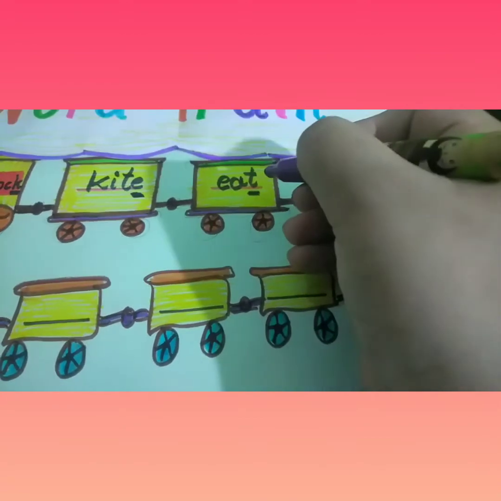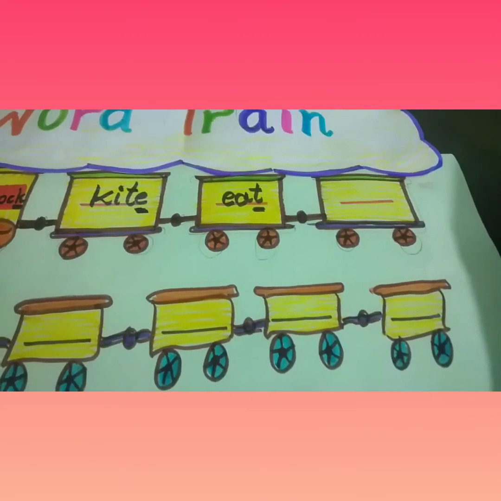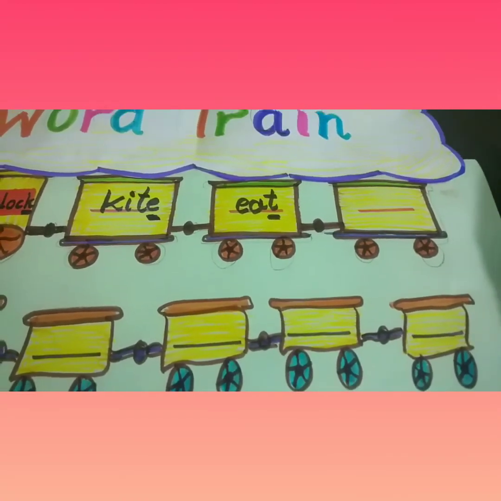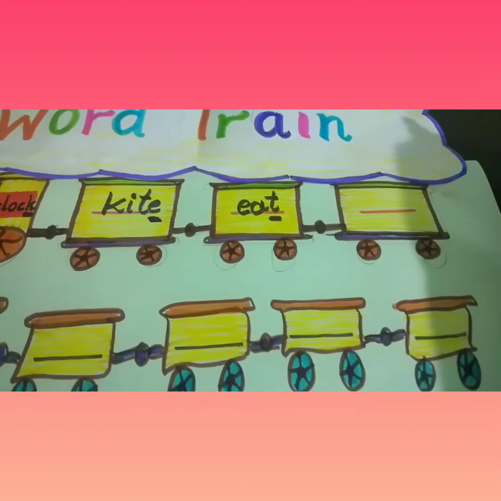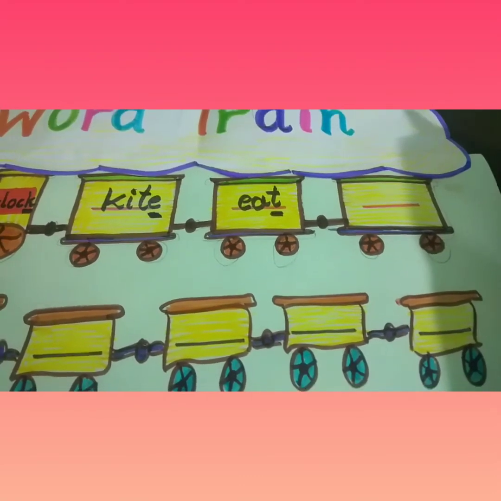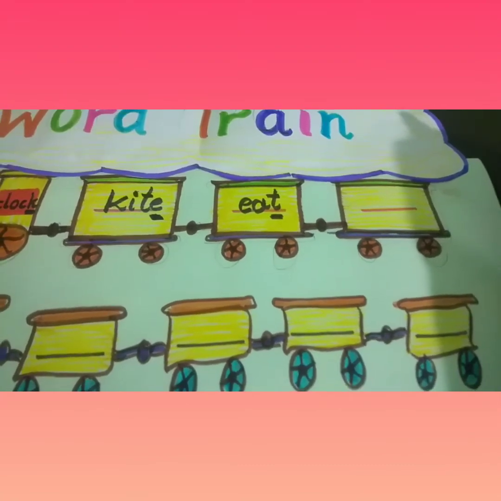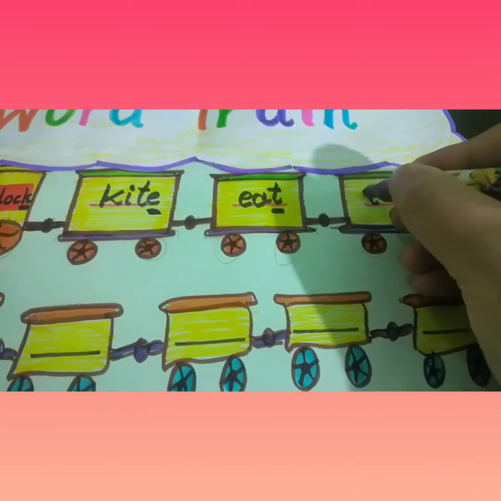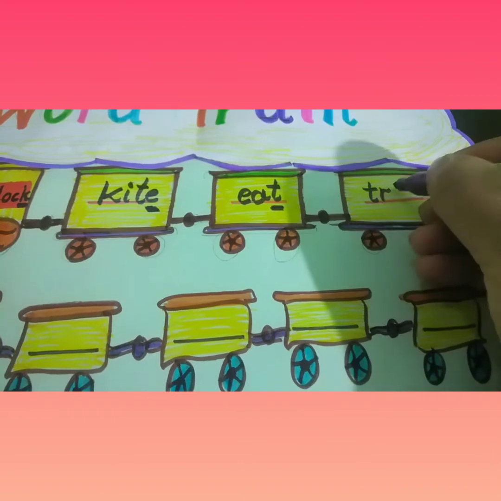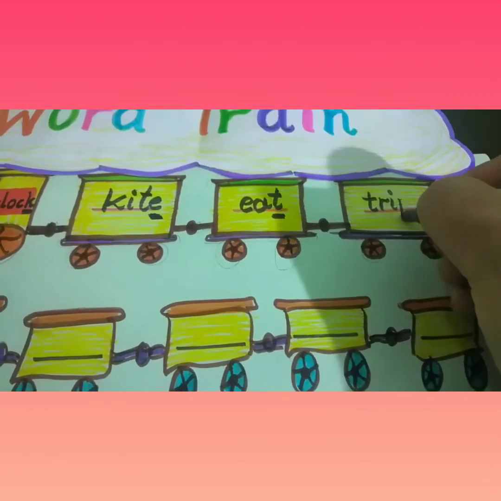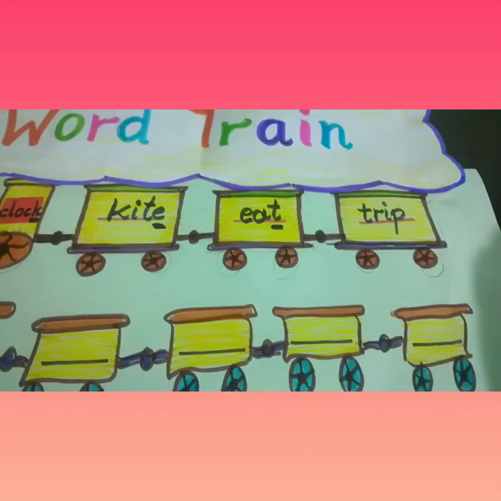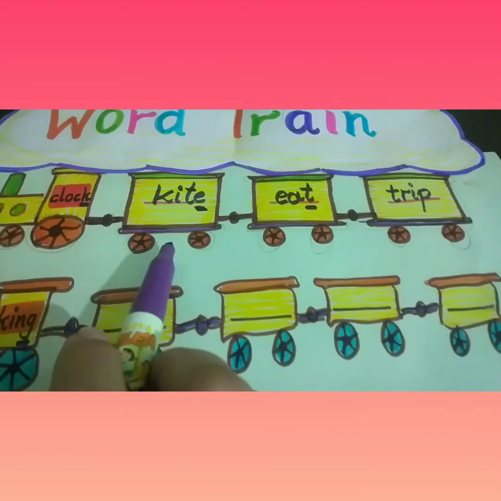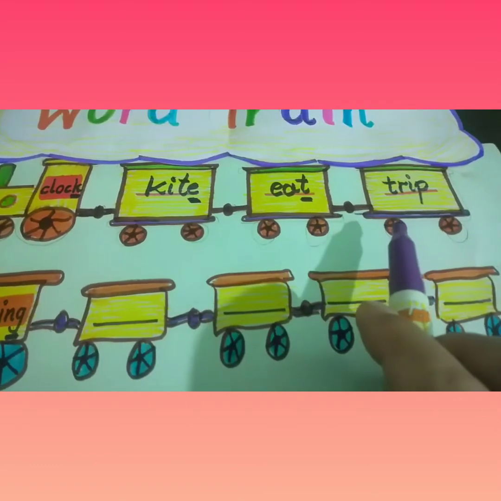T. Now, we will start the next one with T. T for tiger, T for tip, T for top, T for tin, T for trip. So, we can write any word with T. I'm going to write here trip. T-R-I-P. So, in this way, we have completed our first train: cloak, kite, eat and trip.